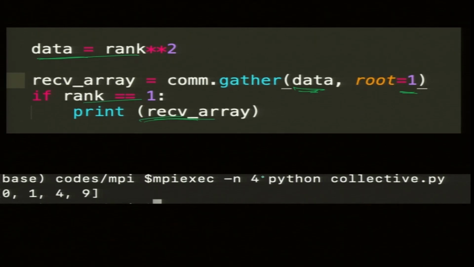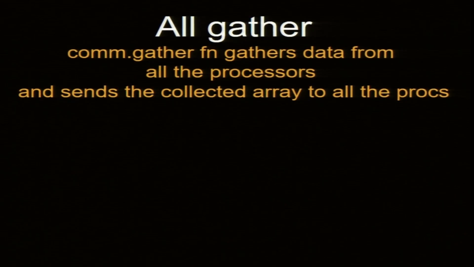Okay. So, what is gathered? So, 0, 1, 4, 9, that is coming as an array. You can try it yourself: put rank equal to 0, and you will see what happens. It will not be this, it will be null. Clear? Allgather is just like gather, but everybody gets it. Everybody gathers their collected thing.